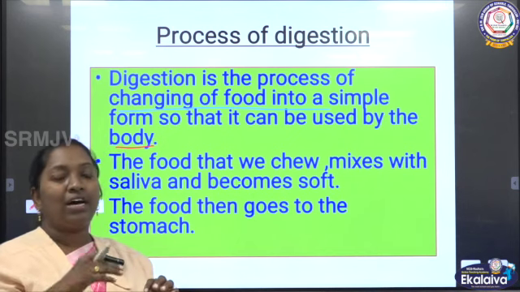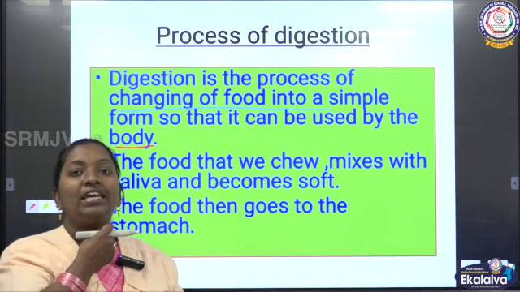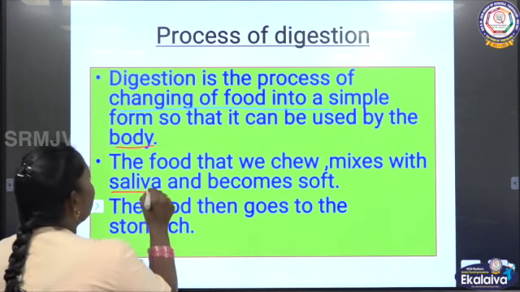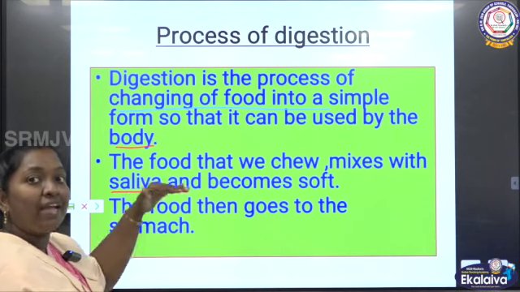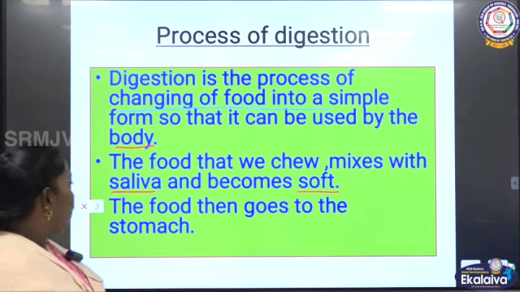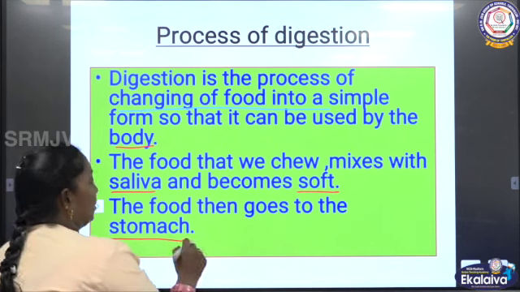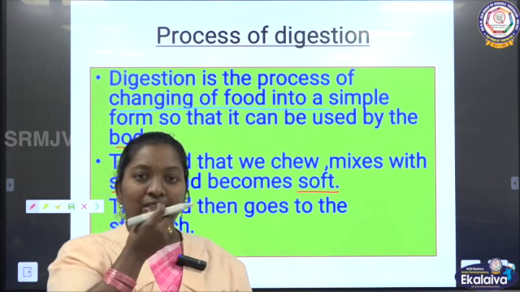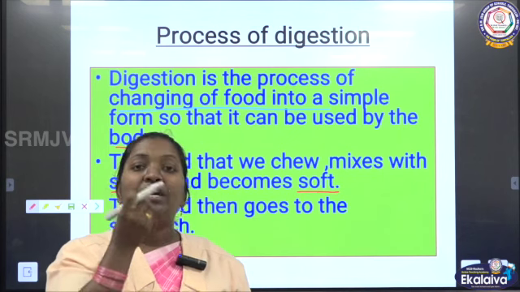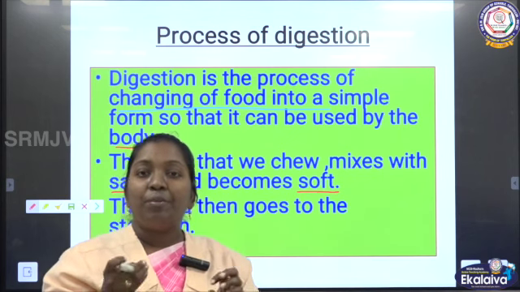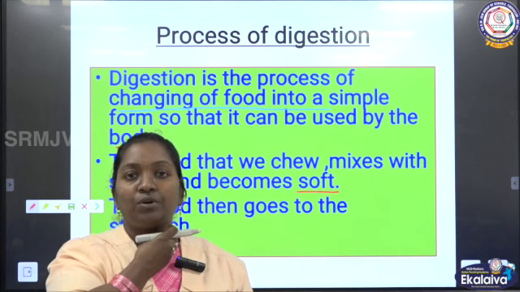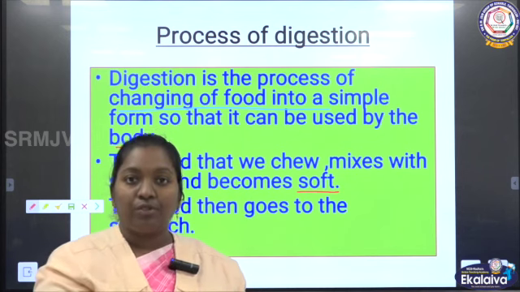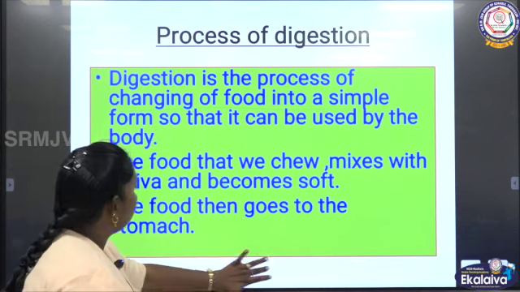Then when we swallow without feeling any pain or hardness in the food pipe, it goes entering into the stomach. For that, this saliva is helping us and making the food soft. Then the food goes into the stomach. So first through the mouth, it passes into the food pipe. In the mouth, the saliva is secreted, and that saliva makes the food soft. After becoming soft, when we swallow the food without feeling any pain, it goes to the food pipe, then enters into the stomach.